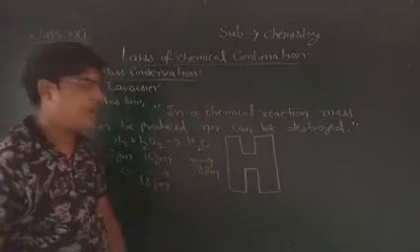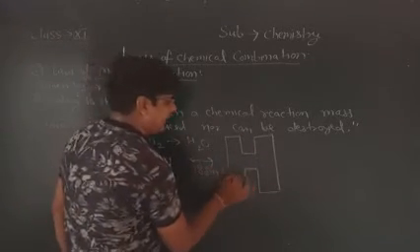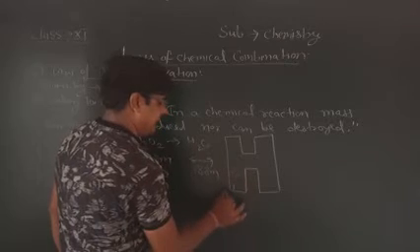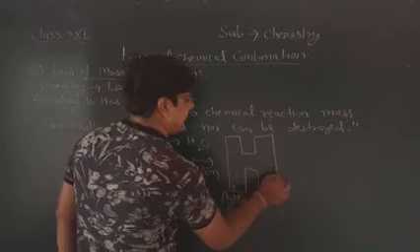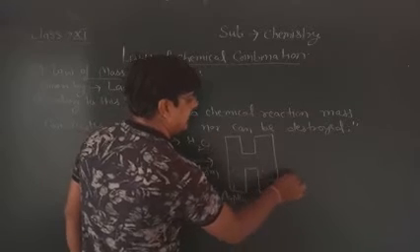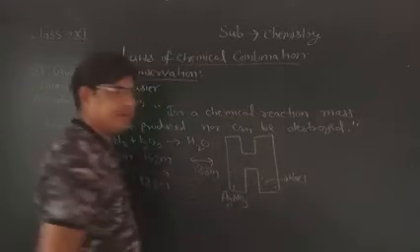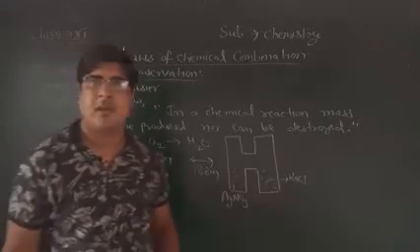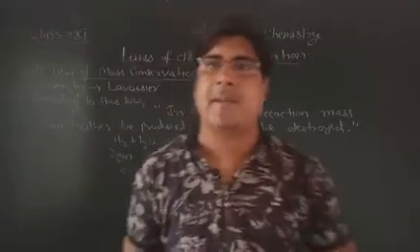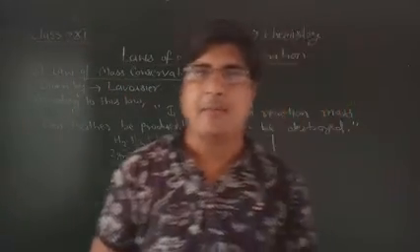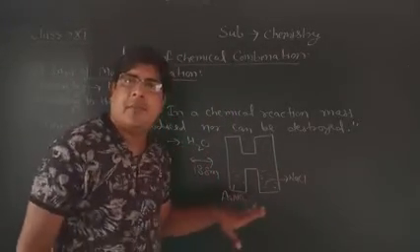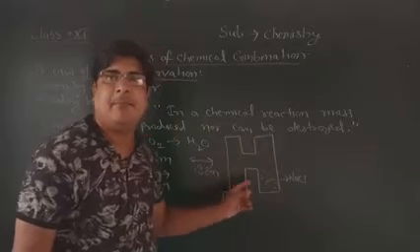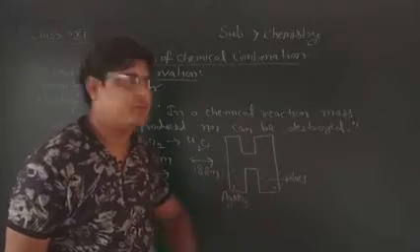He took silver nitrate on the left side and NaCl on the right side. He observed the mass before the reaction, then he mixed both these solutions.